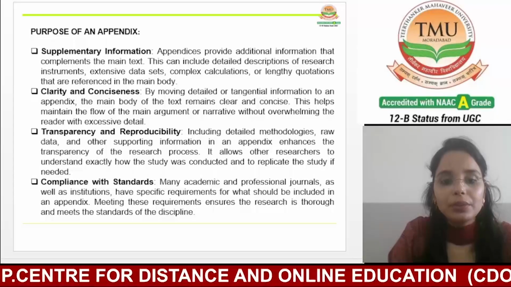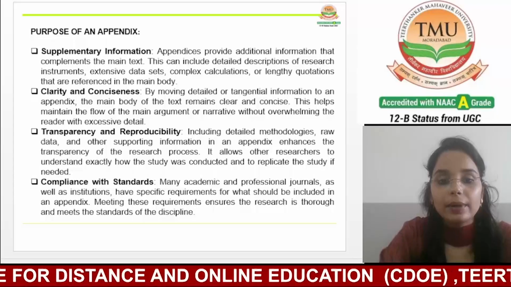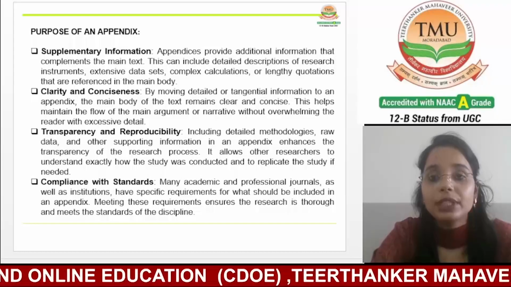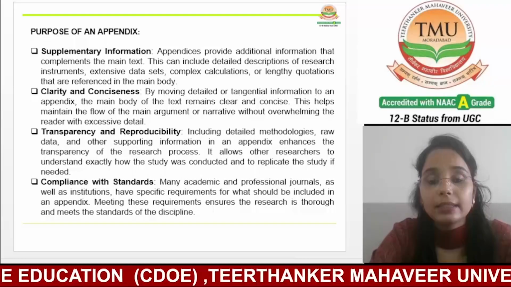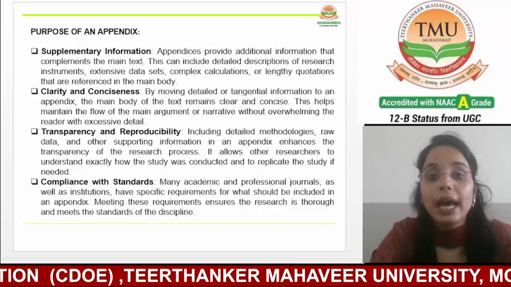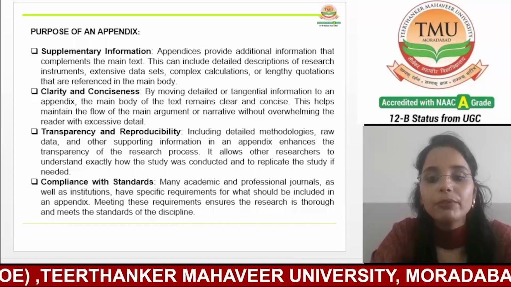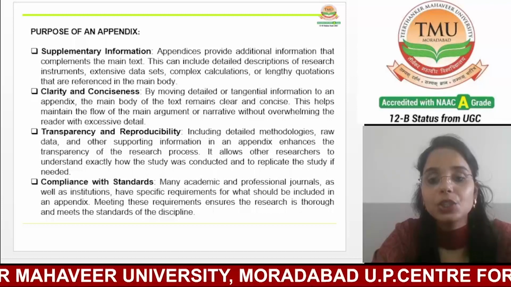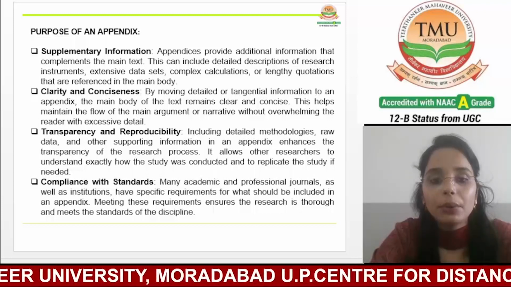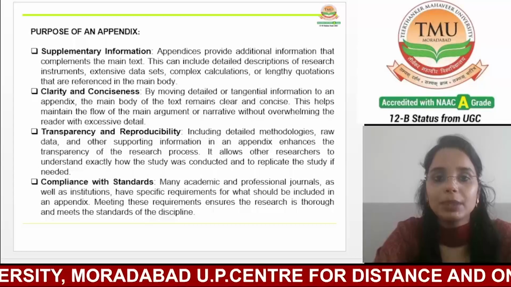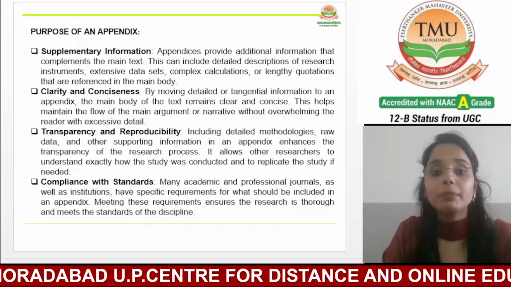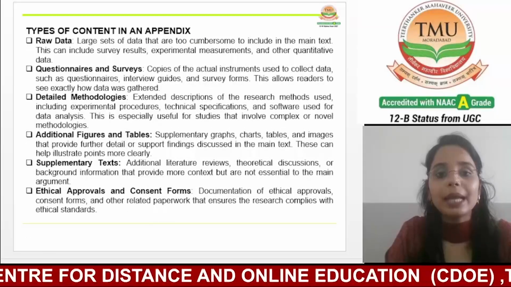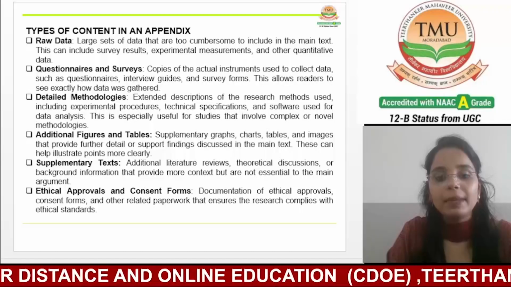So overall, we can say that about compliance with standards, many academic and professional journals as well as institutions have specific requirements for what should be included in an appendix. Meeting these requirements ensures that the research is thorough and meets the standards of the discipline. After discussing the purpose of an appendix, next we are going to discuss the types of content in an appendix.